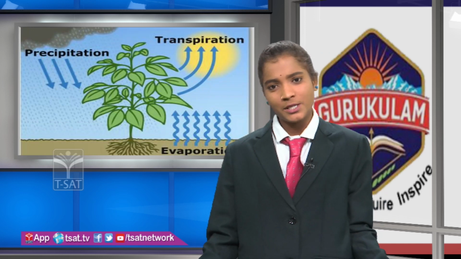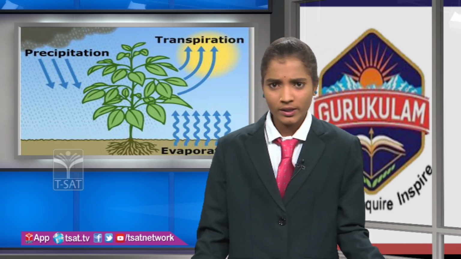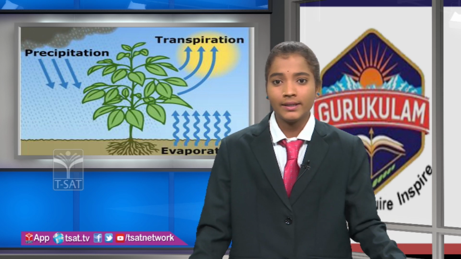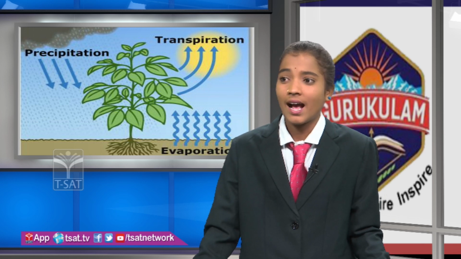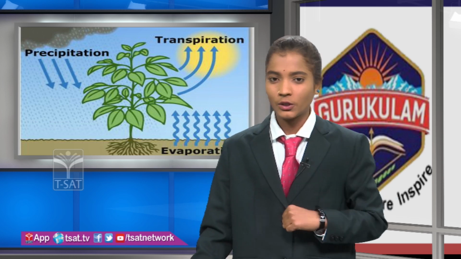Let's know the difference between transpiration, evaporation and precipitation. Evaporation is the process in which liquid changes to gas. It occurs when the temperature increases, and when the temperature is higher, evaporation also increases. It happens in nature. Transpiration is the process in which the plant absorbs water by the roots and releases the water to the atmosphere.